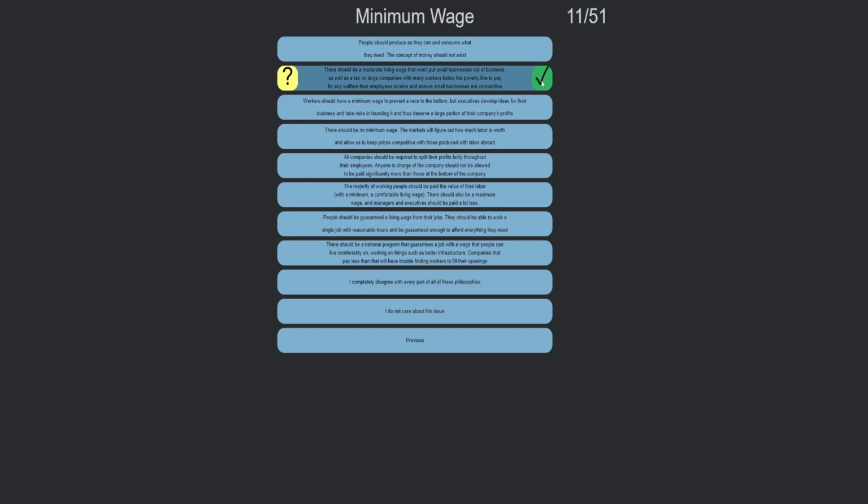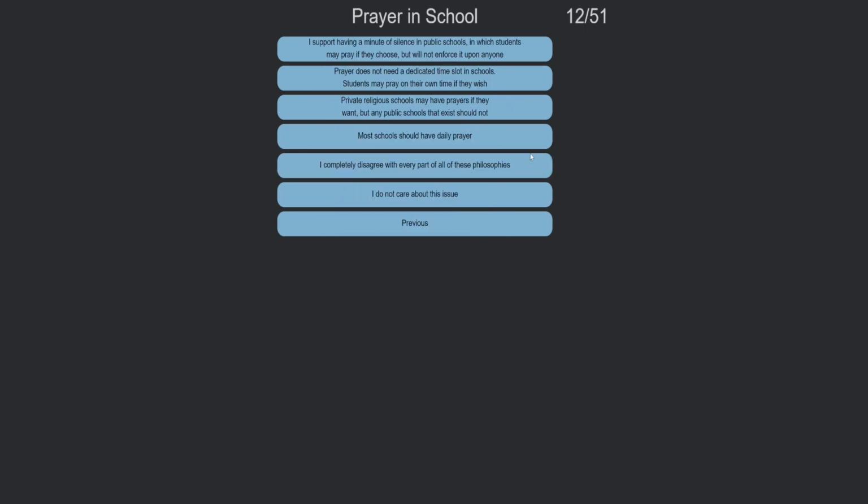There should be a moderate living wage that won't put small businesses out of business. All companies should be required to split profits fairly throughout their employees. Anyone in charge of the company should not be allowed to be paid significantly more than those at the bottom of the company. I think this is the one that I agree with the most. Anyone in charge of a company should not be allowed to be paid significantly more than those at the bottom of the company. And companies should be required to split their profits fairly through their employees.